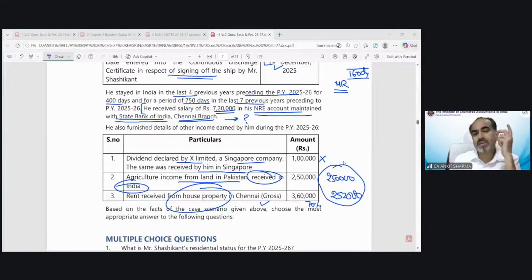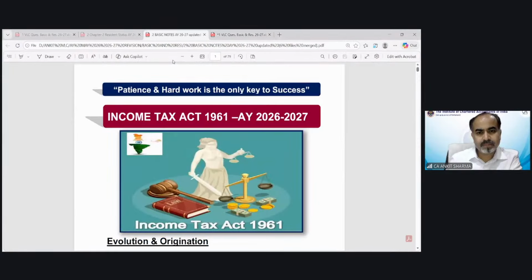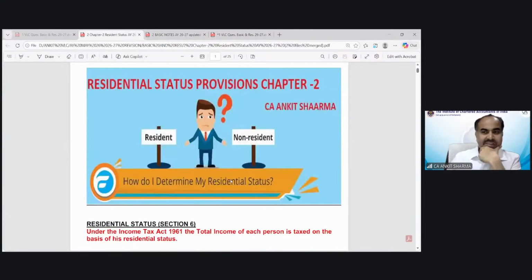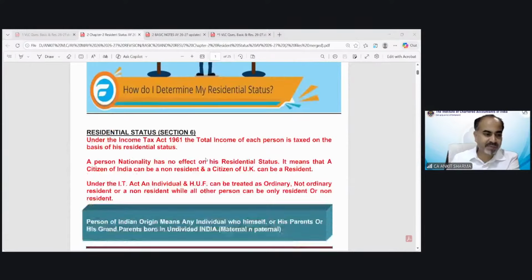And the correct answer is no. This is going to be exempted. Why? Let me show you why. So this is our chapter, what we have discussed under residential status.